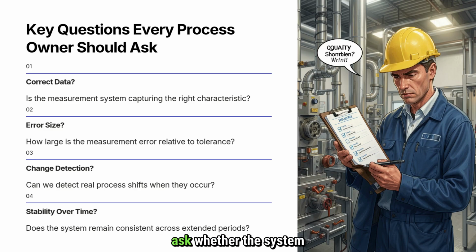Process owners should also ask whether the system can detect actual process changes when they occur. A capable measurement system helps identify trends, shifts, and abnormalities early so corrective actions can be taken quickly. Finally, verify that the measurement system remains stable and consistent over time. Results should be repeatable regardless of when the measurement is taken. In summary, a good measurement system collects the right data, minimizes error, detects real process changes, and delivers consistent results over time. These are essential for effective process control and continuous improvement.